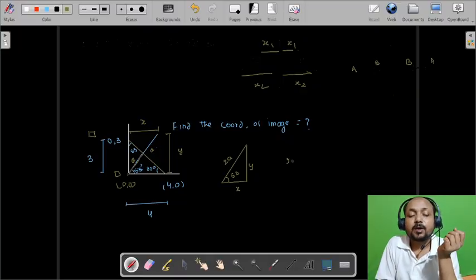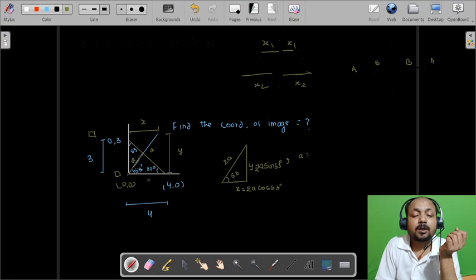So let us first find a. And this y can be given as a sine 53, and x can be given as 2a cos 53. So a will be how much? See here, if this is 4 and this angle is 37, then a by 4 is equal to sine 37.